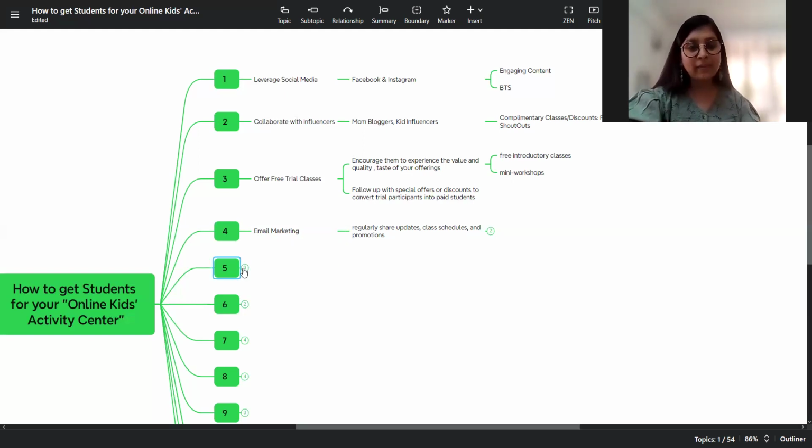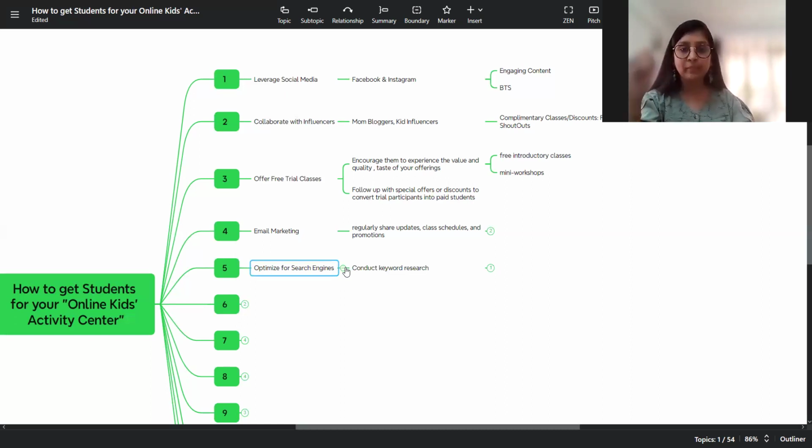Point number 5 is optimizing for search engines. See, whenever you're posting your content, there are keywords that you can put. Let's say, just the way in a resume, if you are not putting specific words which match your profile, by the automated HR system, your profile gets rejected even before it lands on a physical human being.